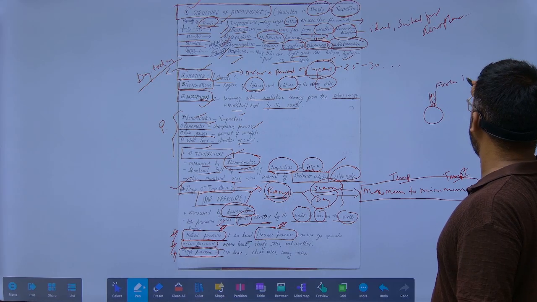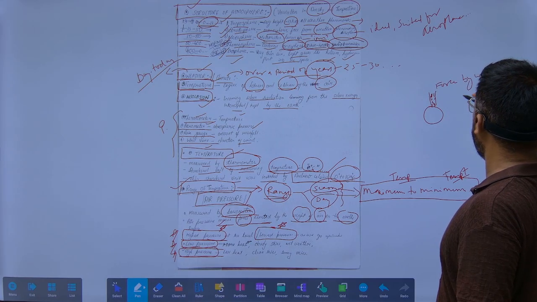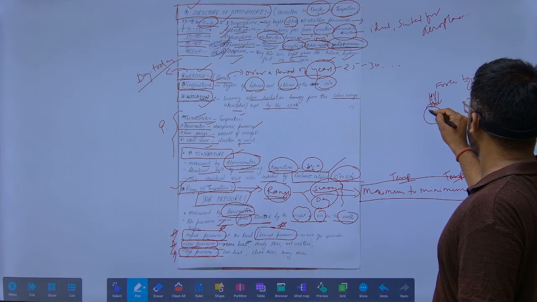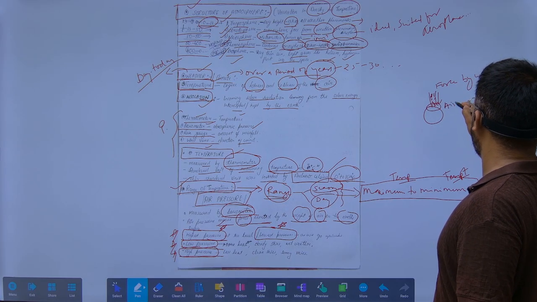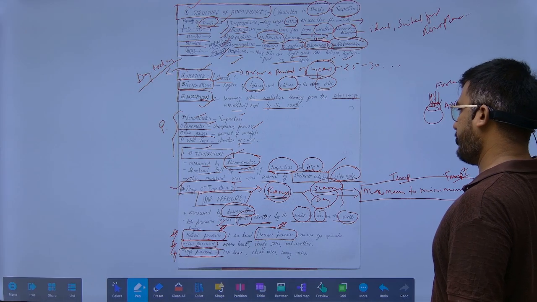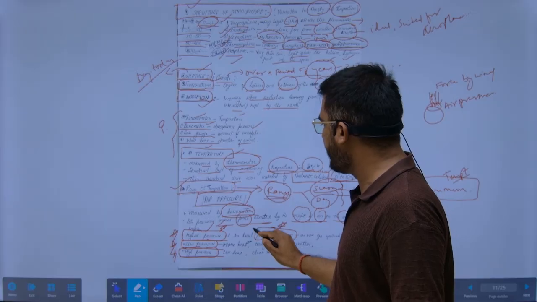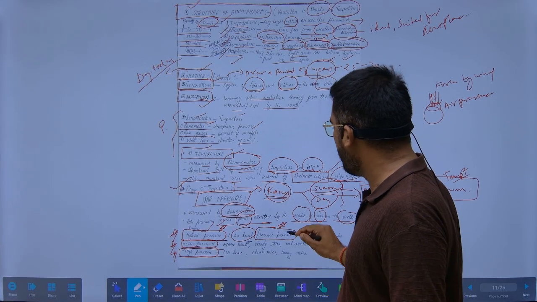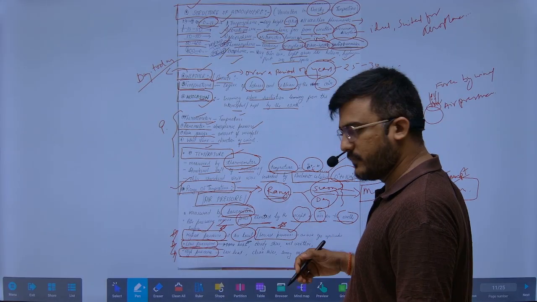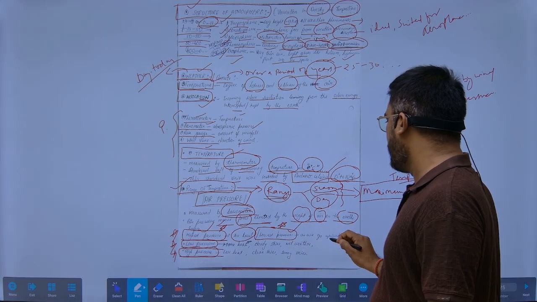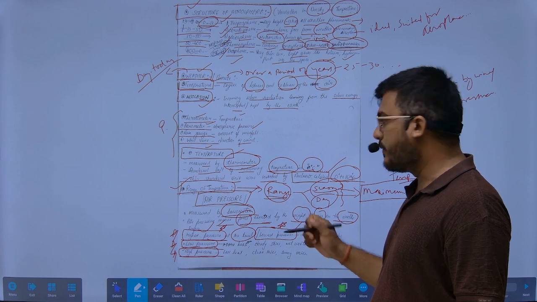Force by wind downwards to this particular region. This is known as air pressure. So the highest pressure of the air we find at the sea level area. The lowest pressure of the air will be as we go upwards.